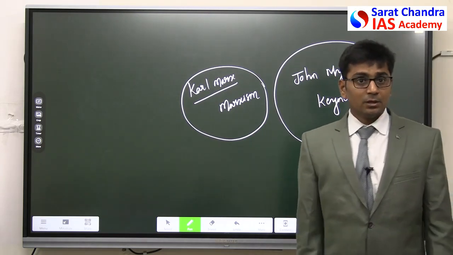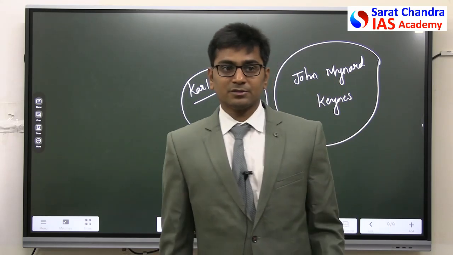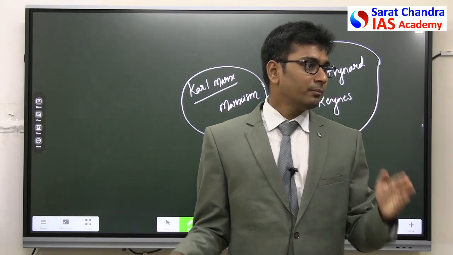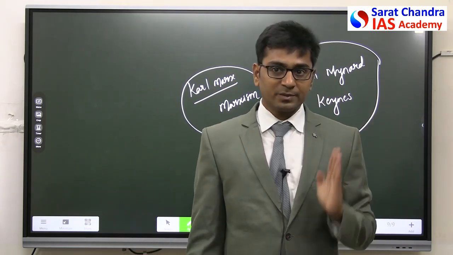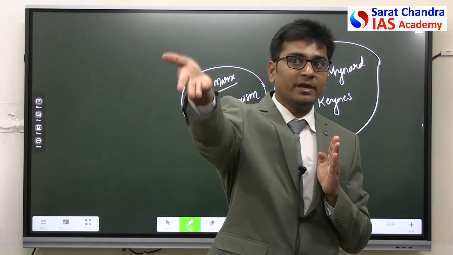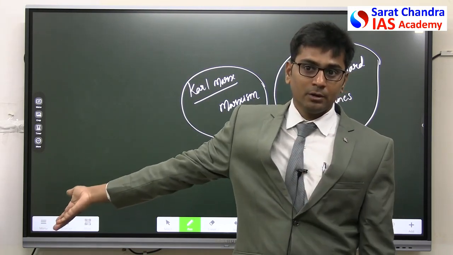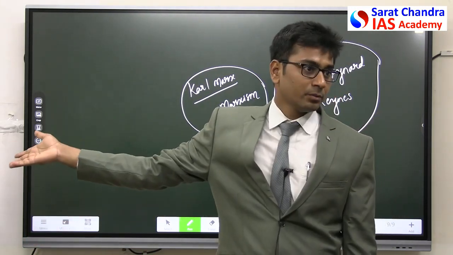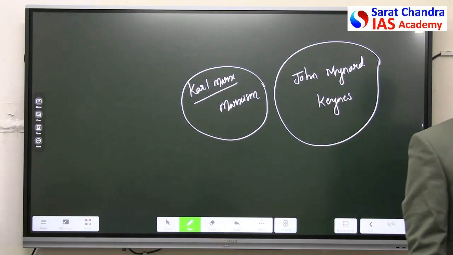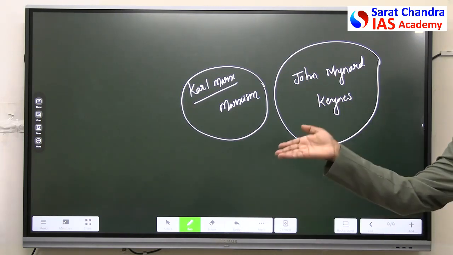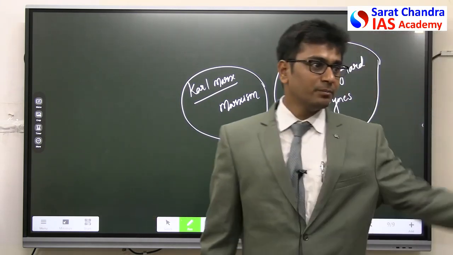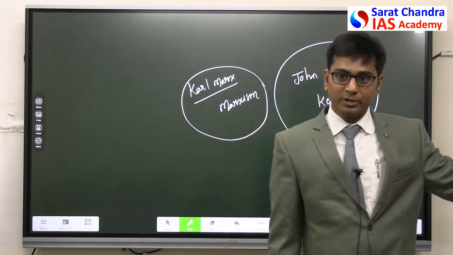So what this guy said is, don't leave everything to the private players. You work along with them. Yes, give private players a free hand, but at the same time you should be present always. Why? Because in the society, in the public, there will be some people who will not have the money to buy what that fellow is producing. Not everyone will have money to go to Apollo if you are facing some health problem. For that, government has to step in and open a free public hospital, so that people who are unable to go to Apollo can go there. If not everyone is able to go to Sri Chaitanya and Narayana, there should be some public school established by the government so that people will go there.